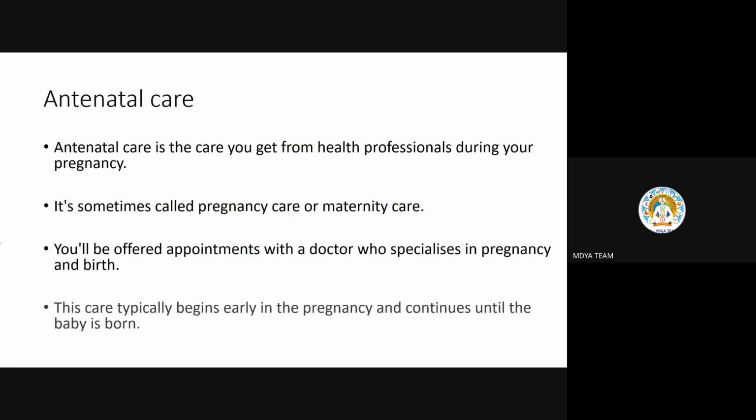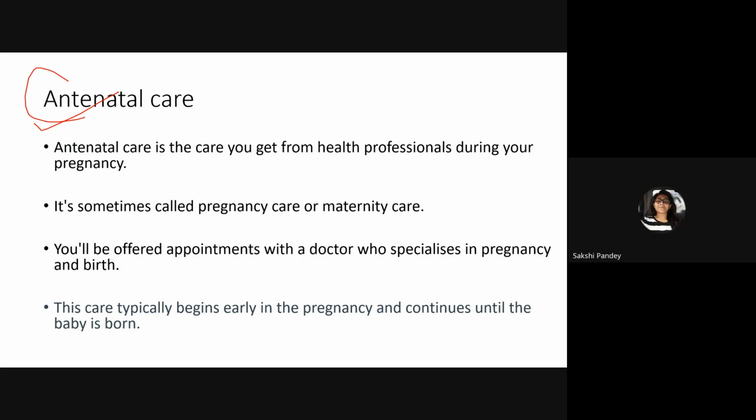The last part of gynecological disorders in our syllabus is antenatal care. Have any of you studied about antenatal care before, or heard of care before pregnancy?